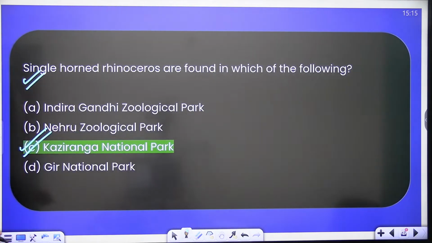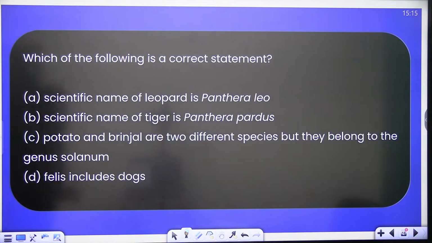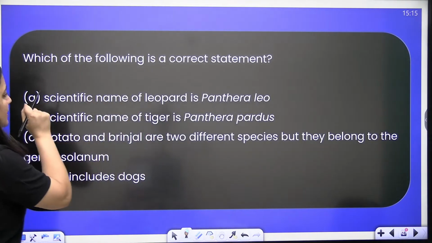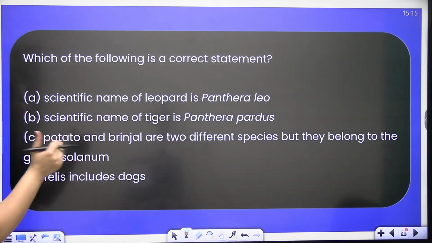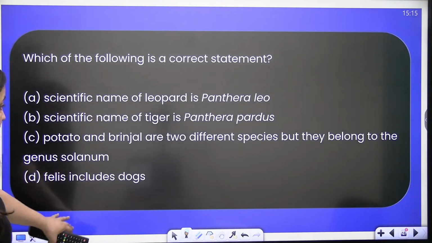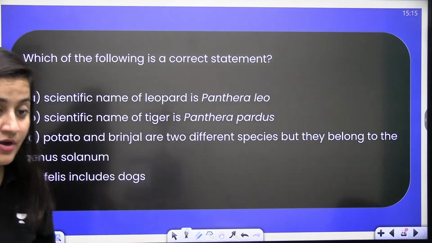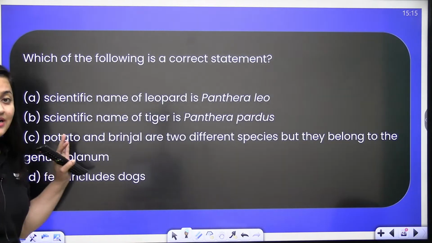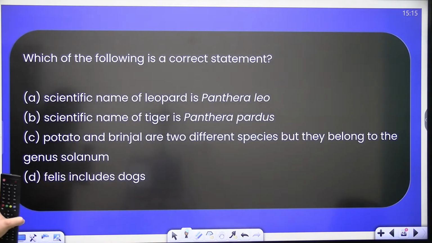Very good. Next question. Which of the following is a correct statement? Scientific name of leopard is Panthera leo. Scientific name of tiger is Panthera pardus. Potato and brinjal are two different species, but they belong to the genus Solanum. Felis includes dogs. You need to find out the correct statement, not the incorrect one.